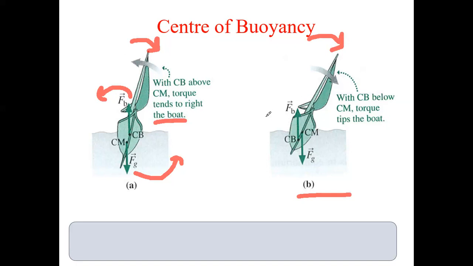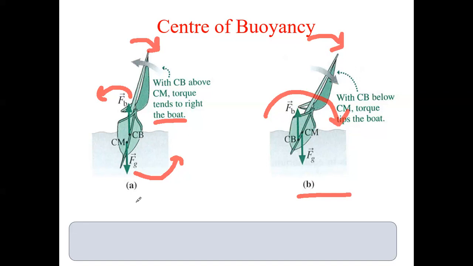It will try to rotate in this direction. If you see carefully, these forces FB and FG will generate a couple or torque in the clockwise direction, and you have tilted your boat also in the clockwise direction. So both will aid each other. So what will happen? Your boat will sink.